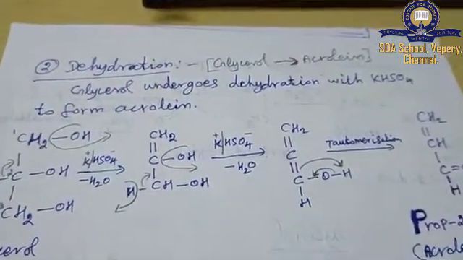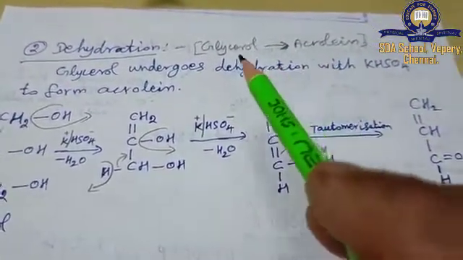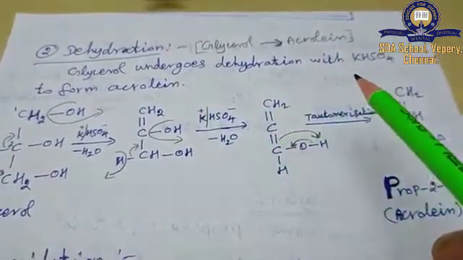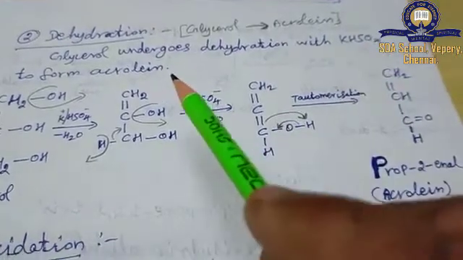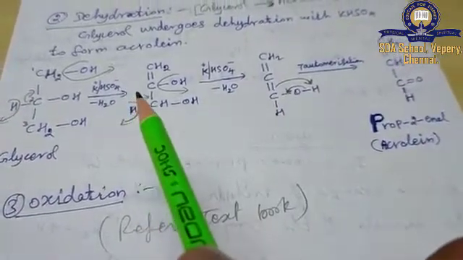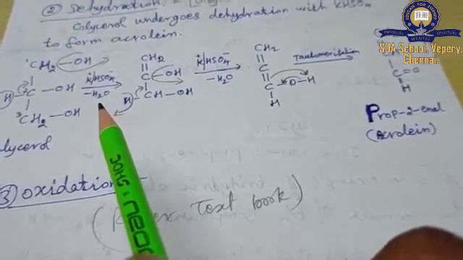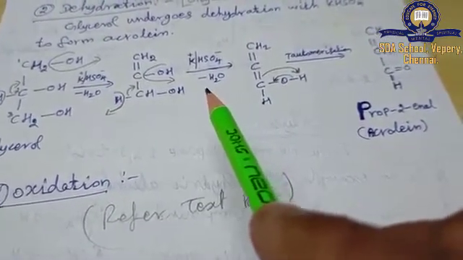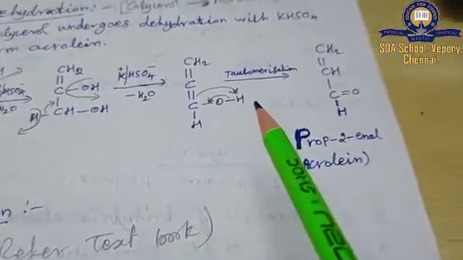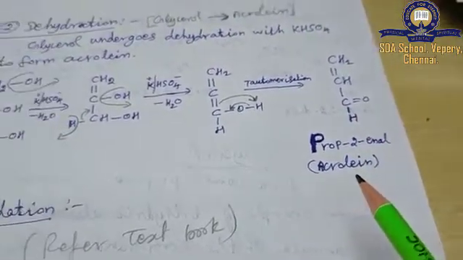The next reaction, dehydration. They may ask it as a conversion type of question, glycerol to acrolein. Glycerol undergoes dehydration with potassium bisulfate to form acrolein. Note that with the potassium bisulfate, the glycerol compound is going to lose 2 water molecules in successive steps, that means by first step as well as second step. After tautomerization, it will give an unsaturated aldehyde, that is called acrolein.